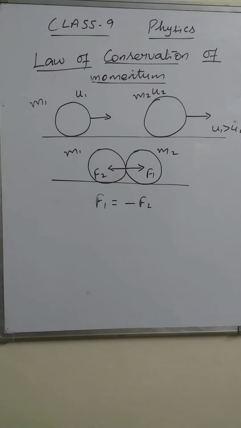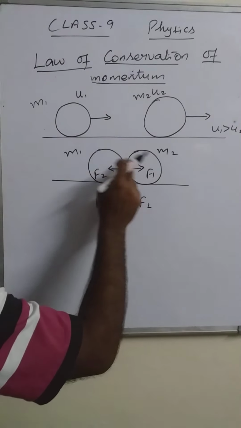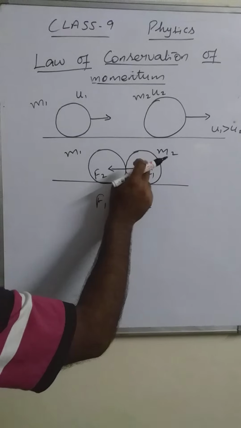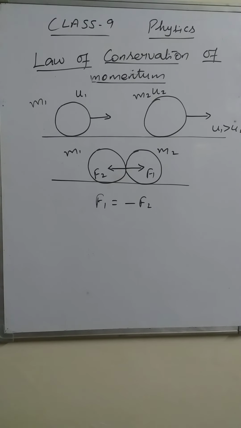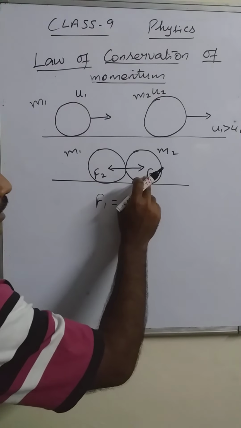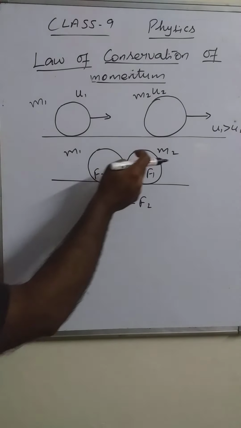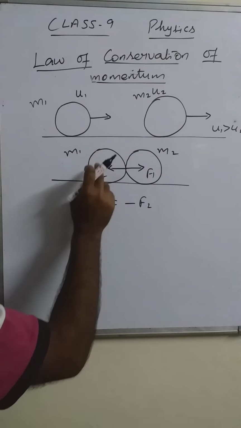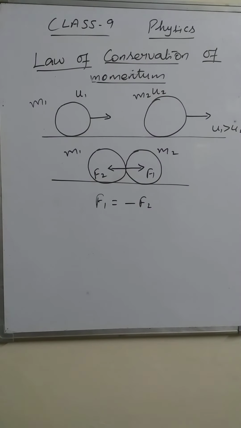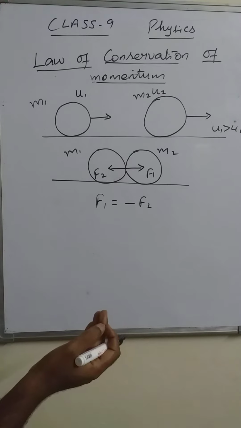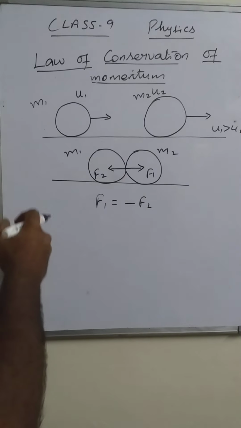Due to the force by m1 on m2, the momentum of the second object will change. Due to the force by m2 on m1, its momentum will change. So since they are exerting force on each other, their momentum will change after that instant.